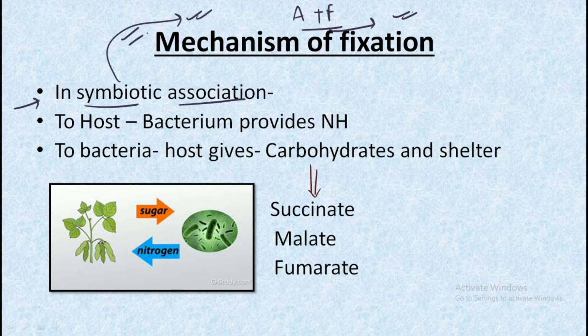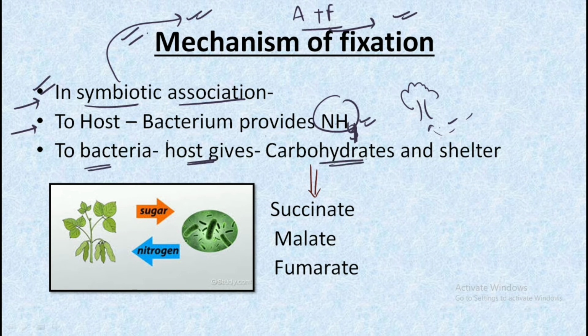In case of fixation also we have a symbiotic association, in which we have the host as the plant and the bacteria as the second member. To the host, the bacterium provides NH3, that is ammonia, and to the bacteria, the host, that is the plant, gives out carbohydrates. Means the plant provides food, in simple words, to the bacteria and also shelter. And when we talk about the carbohydrates, succinate, malate and fumarate are provided.